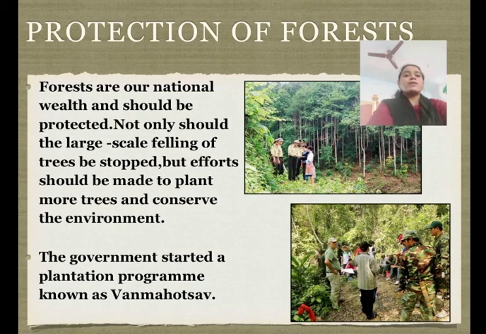Strict laws have been made against illegal felling of trees. The government has also made some forest reserves to conserve forests. It has announced awards such as Vriksha Mitra to promote plantation of trees and prevent deforestation as well.